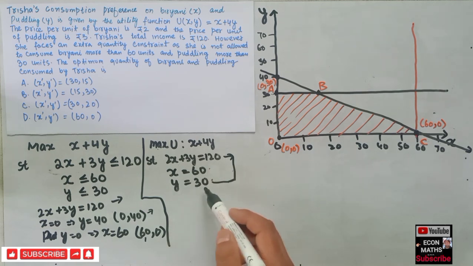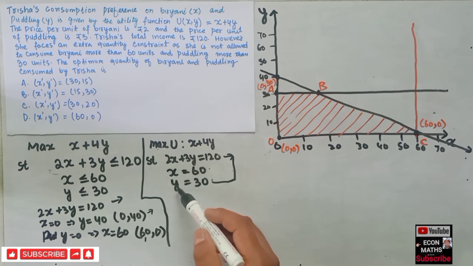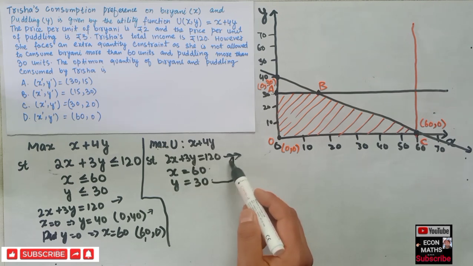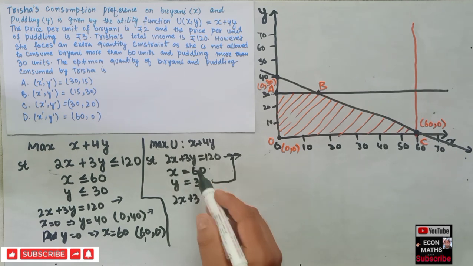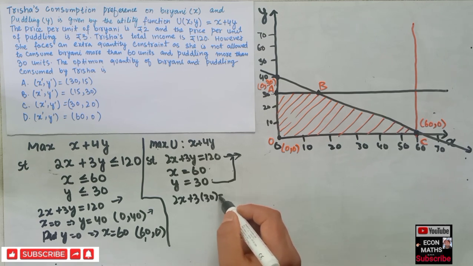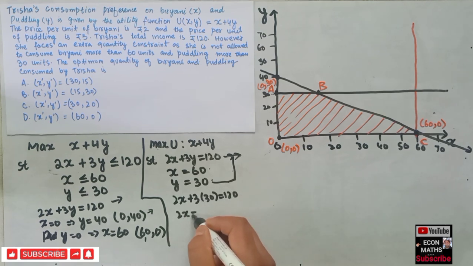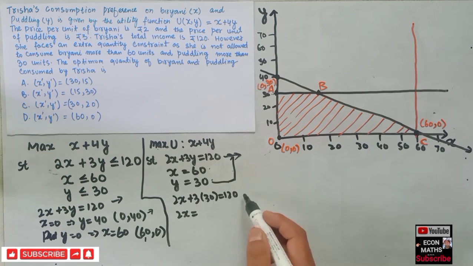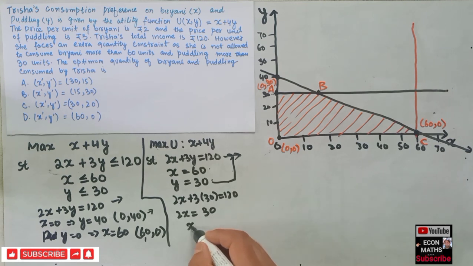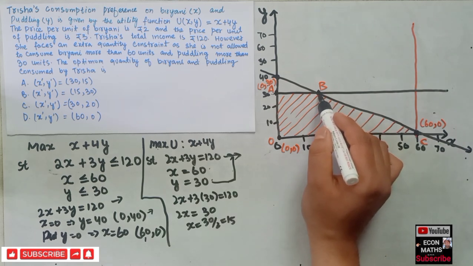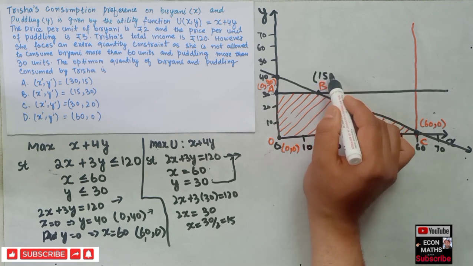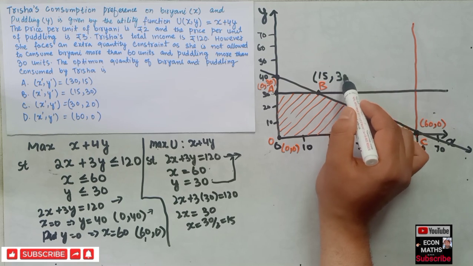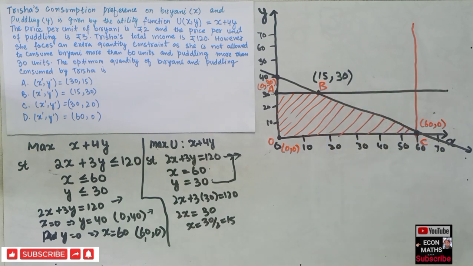When y = 30, we put this in the first constraint: 2x + 3(30) = 120, so 2x = 120 − 90 = 30, which implies x = 30/2 = 15. So the coordinates of this point are (15, 30).